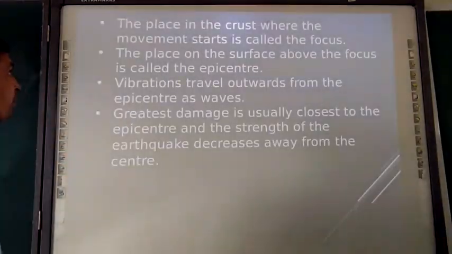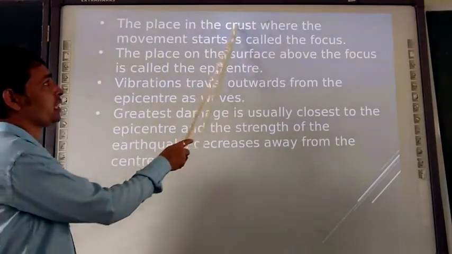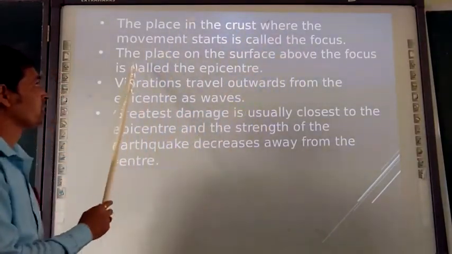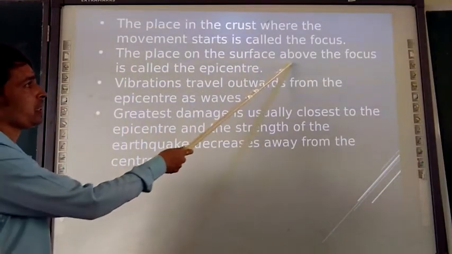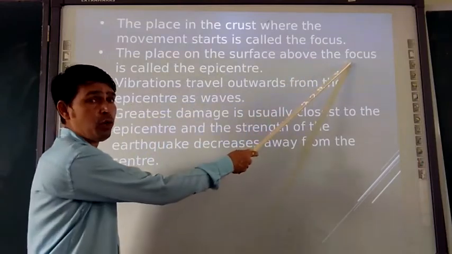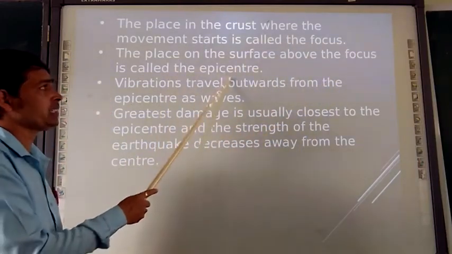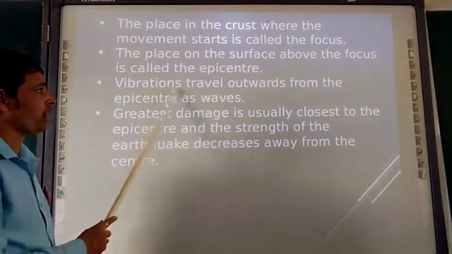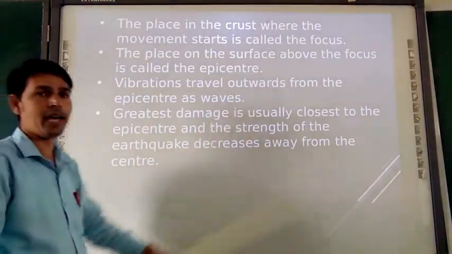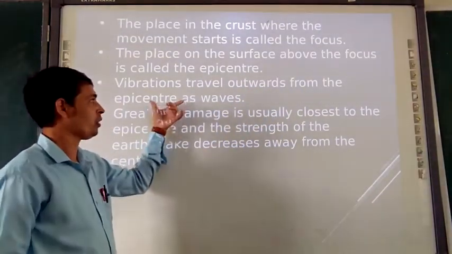Moving to the next. The place in the crust where the movement starts is called the focus, and the place on the surface above the focus is called the epicenter. The vibrations travel outward from the epicenter as waves, as we have seen in the figure.